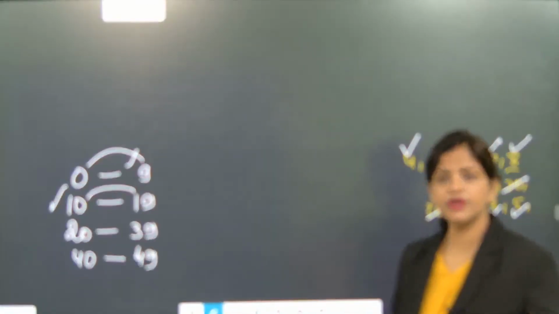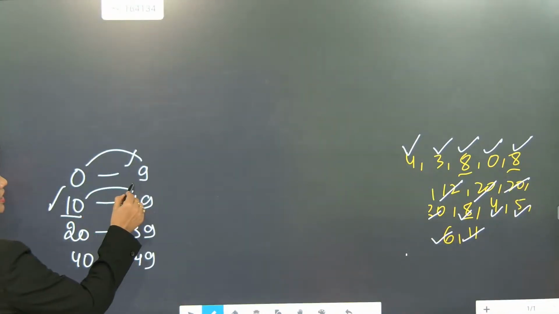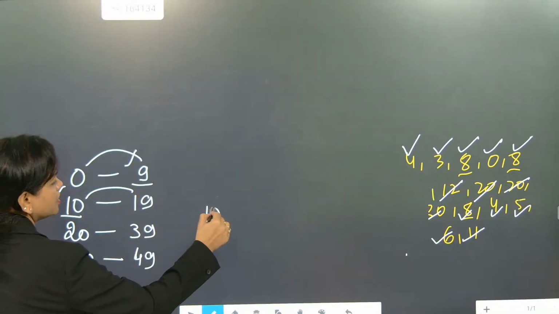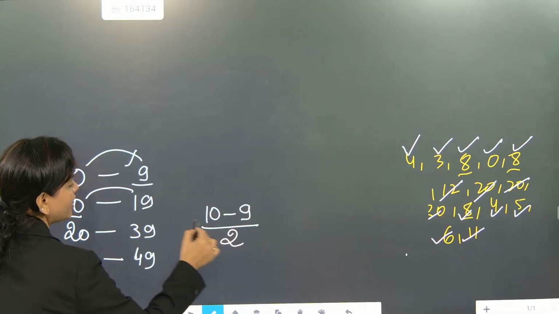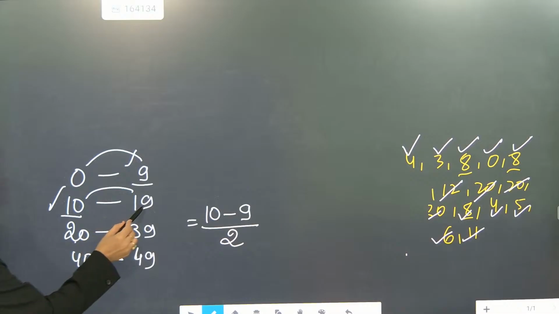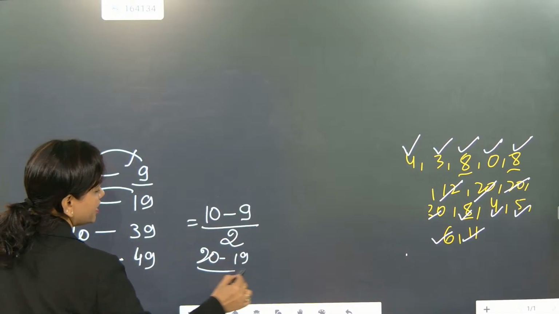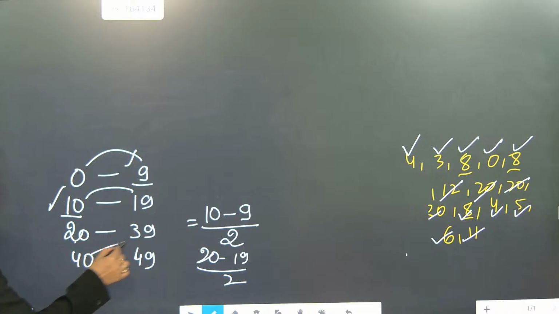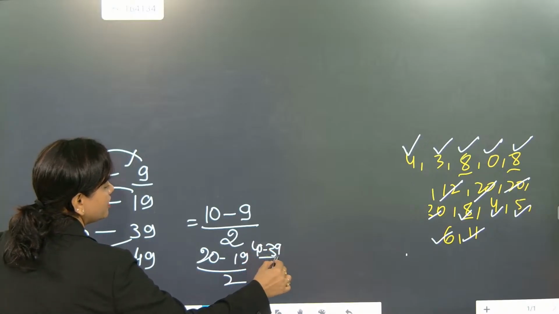Then how are we converting into exclusive form? So see how much they are deviating with. They are deviating with 10 minus 9. First you see the formula is 10 minus 9 divided by 2. See here 20 minus 19 divided by 2. 40 minus 39 also you will do, 40 minus 39 divided by 2.